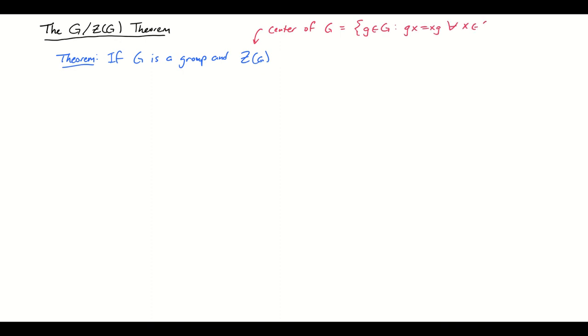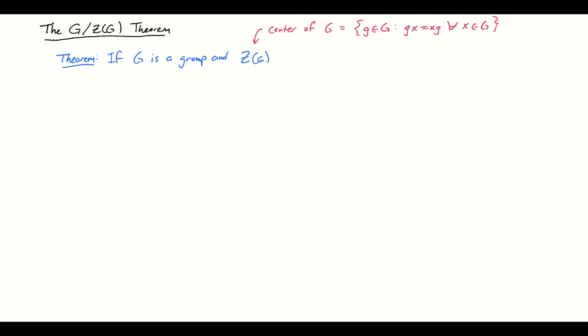In this video, we're going to prove an interesting theorem about how the center of a group relates to the group. It's called the G mod Z of G theorem, and here's how it goes. So the theorem statement is this. Theorem: if G is a group, and Z of G, this is of course the center of G, and let's just write the definition here, center of G, which is the set of all g belonging to the group, such that gx equals xg for all x in the group. So in other words, it's the set of all group elements that commute with everything. And I think we've shown before that that's a subgroup.